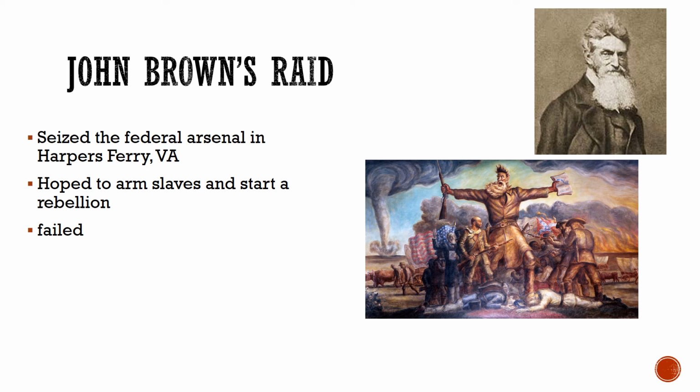John Brown was found guilty of committing treason and hanged. For Southerners, this was proof that abolitionists were crazy and that they were dangerous. But for Northerners, John Brown was a martyr, a saint to the cause of abolitionism. So once again, this is a wedge that's driving the two sections of the country apart.